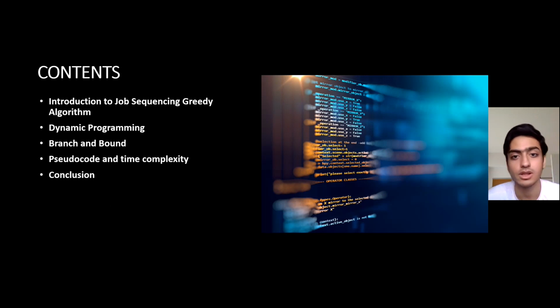So, starting off, what is a job sequencing problem? In the job sequencing problem with deadlines, the objective is to find a sequence or the order of the jobs which is completed within their deadline and gives maximum profit. The condition is that we are using a single processor, that is a single operating system, which is capable of performing one job at a time with one time unit.